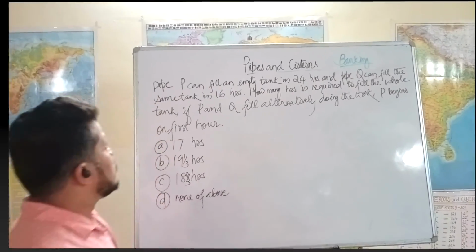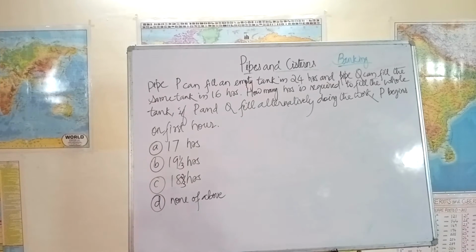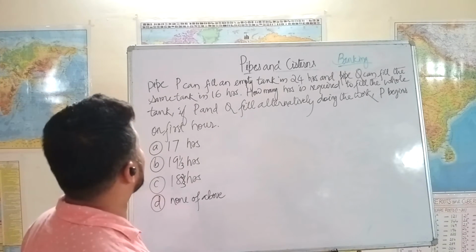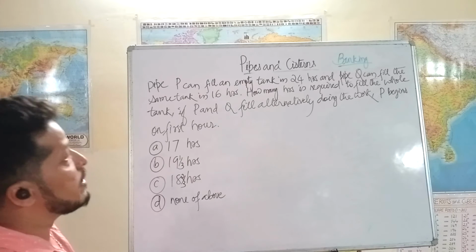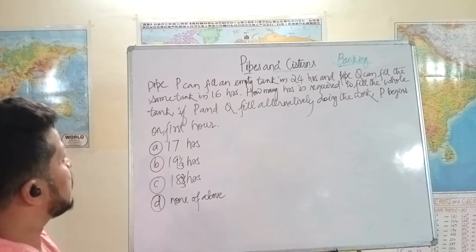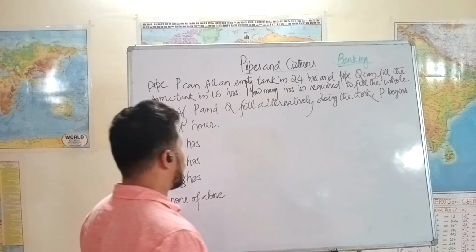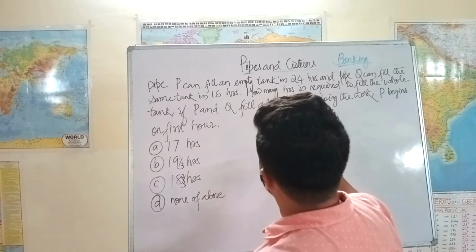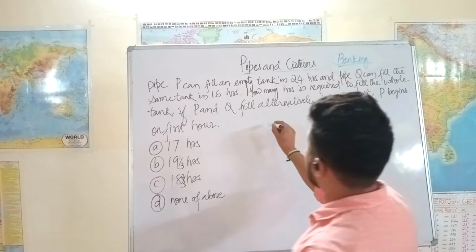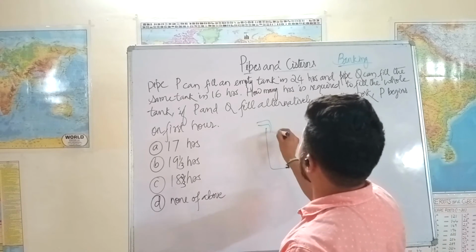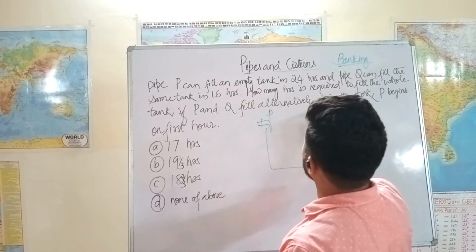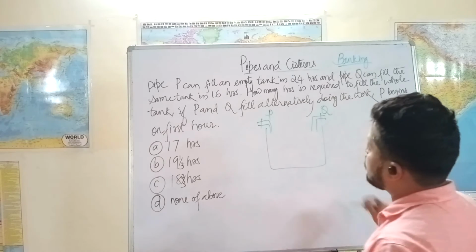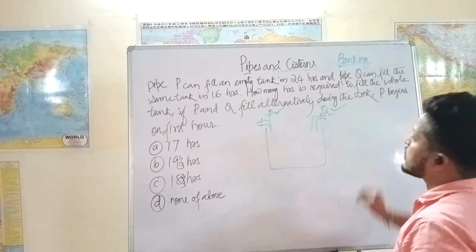Okay, we have another pipes question. Pipe P can fill the empty tank in 24 hours and pipe Q fills the same tank in 16 hours. How many hours are required to fill the whole tank if P and Q fill alternately doing the work? P begins in the first hour. We have two pipes trying to fill the tank, but they are not working together. When P is working, Q is not working. If P is working the first hour, then Q will be working the second hour.